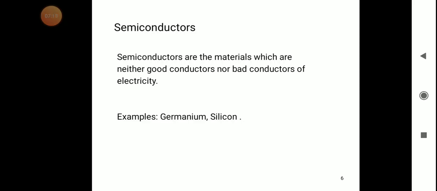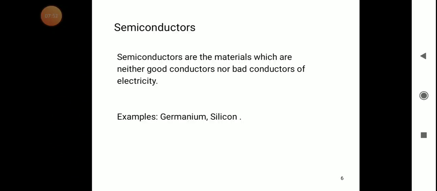The main thing in these three materials is free electrons. Depending on the free electrons only, the materials conduct electricity. If a material has a large number of free electrons, that material is called a conductor. If a material has a small number of free electrons, but after applying temperature the electrons increase, that type of material is called a semiconductor.